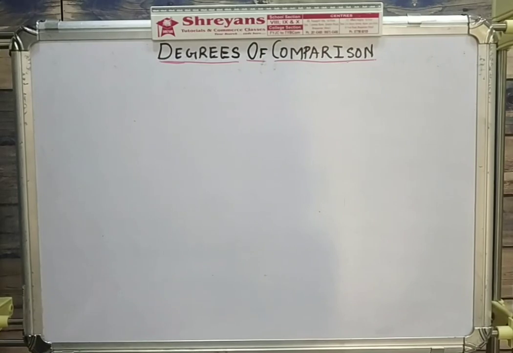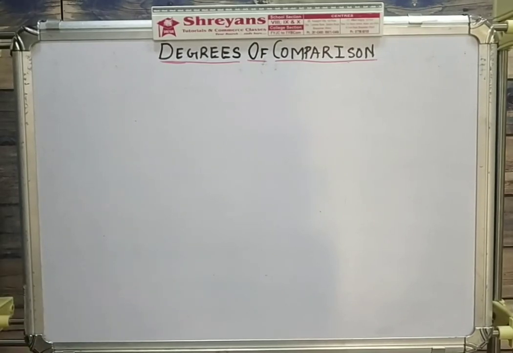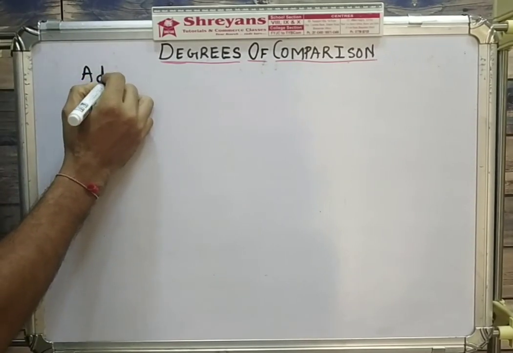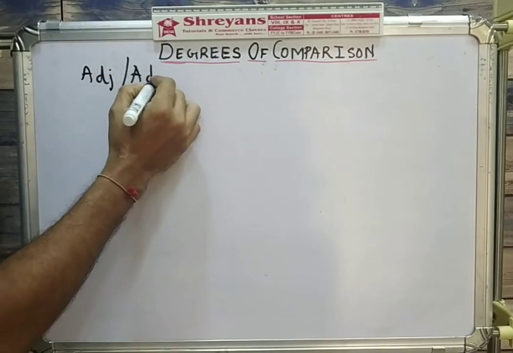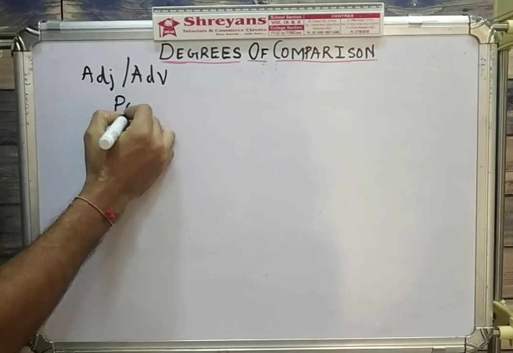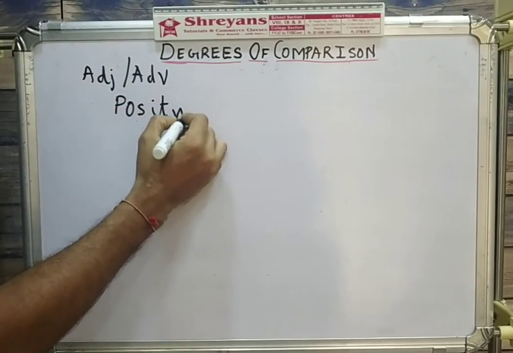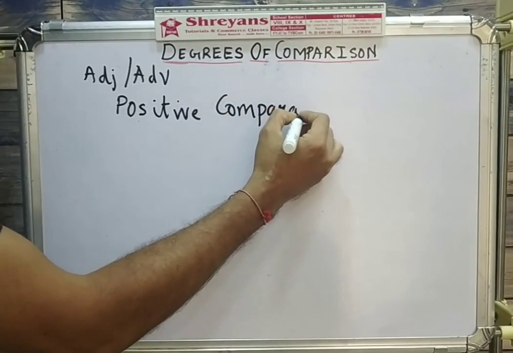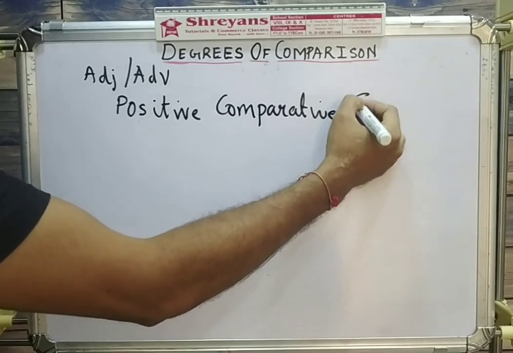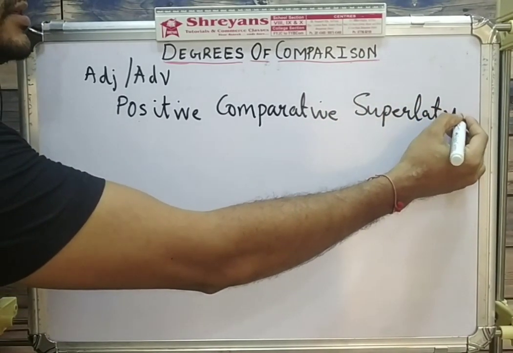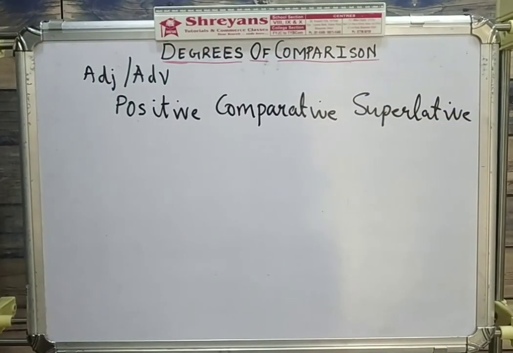So let's begin with a very simple topic today, degrees of comparison. We know that adjectives and adverbs have always been used to make comparisons. Whether it is an adjective or an adverb, every adjective and adverb can be written in three different degrees or three different forms. These are positive, comparative, and superlative. So every adjective, every adverb has these three different forms: positive, comparative, and superlative.